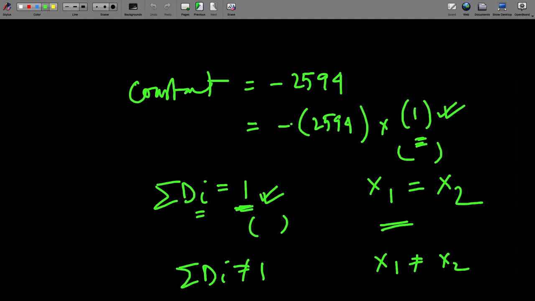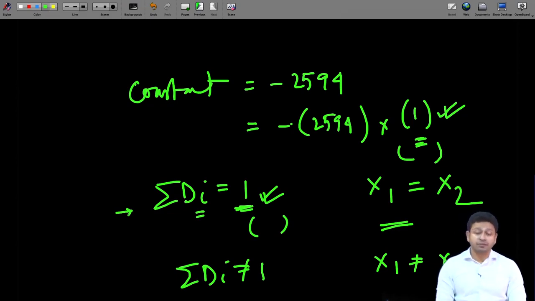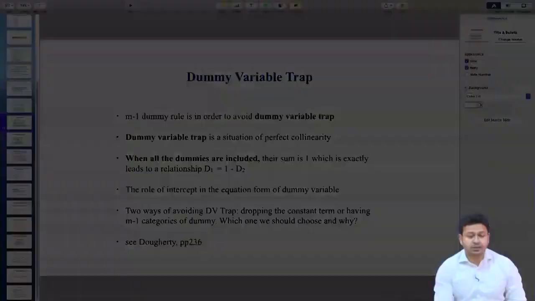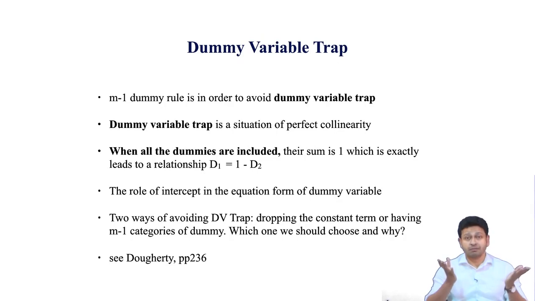But if I allow one particular category to be a reference category and exclude that, then I include some variation here, and I will be able to interpret the dummy variable, or basically the other categories, vis-a-vis the reference category. Now, how to avoid the dummy variable trap? There are two ways to avoid it. The first, simple way is to create m-1 categories of dummy variable.